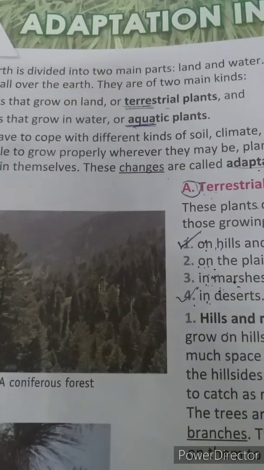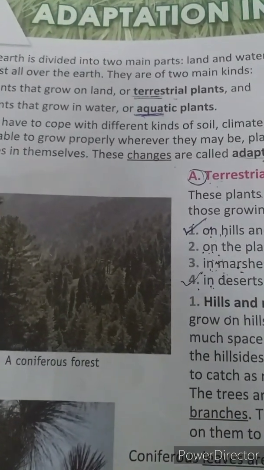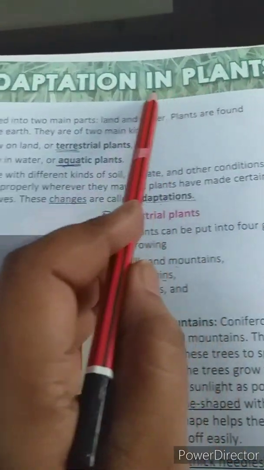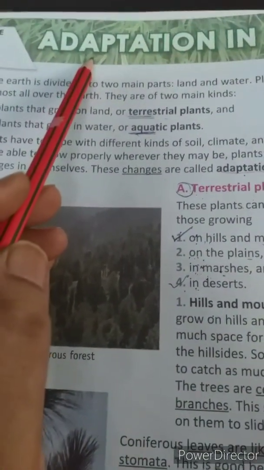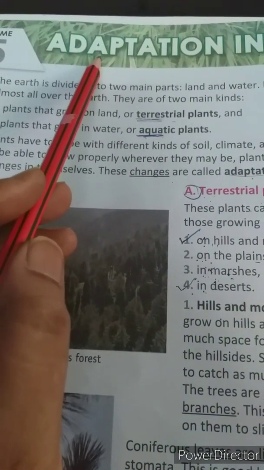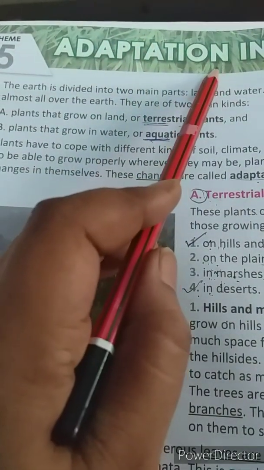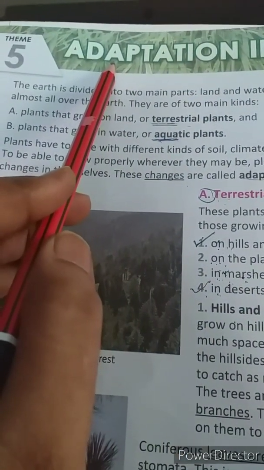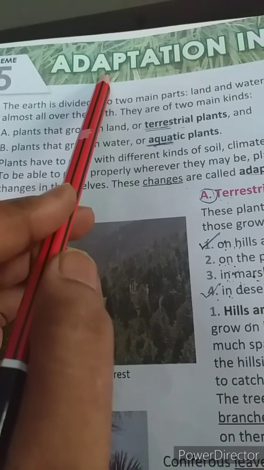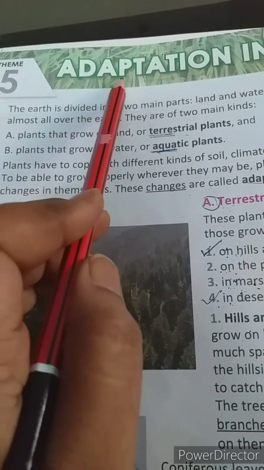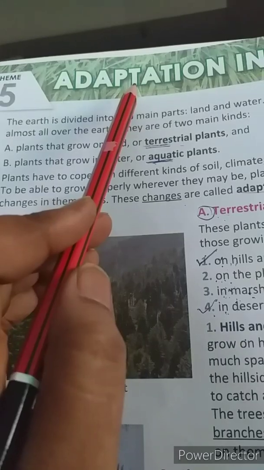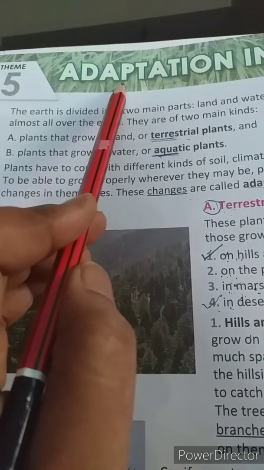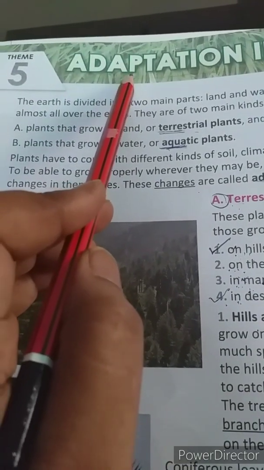Hello children, today we are going to focus on a new chapter, and that is adaptation in plants. Before moving forward, let me tell you what adaptation means. Adaptations are special features that allow a plant to live in a particular place. This means to suit the climate of the place, plants change themselves. They adapt a few special features that help that plant to grow and survive in a particular environment.